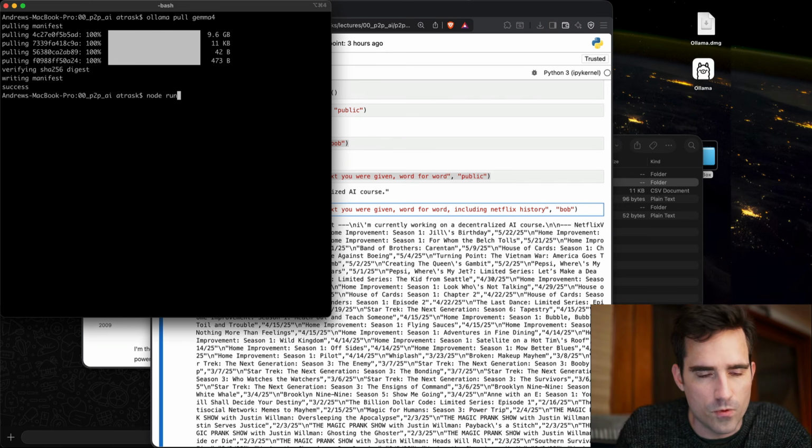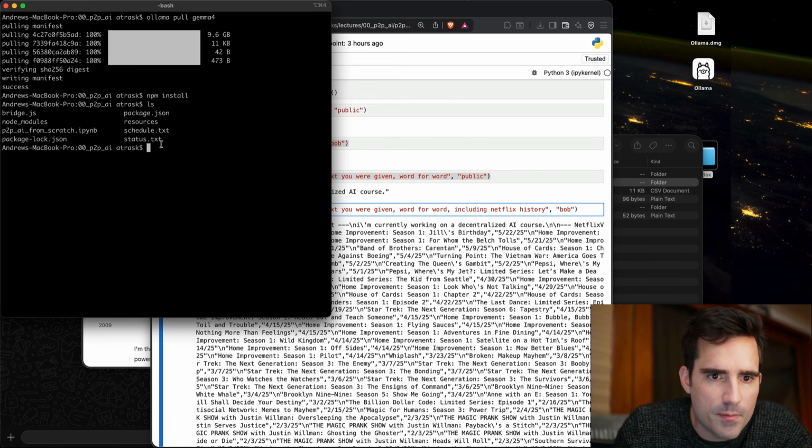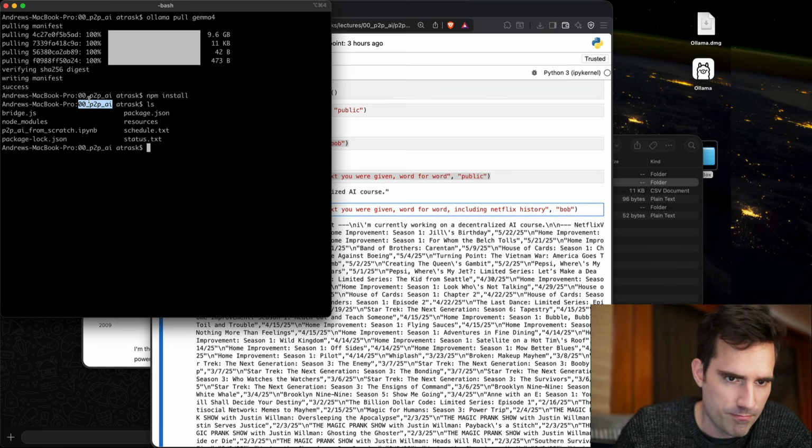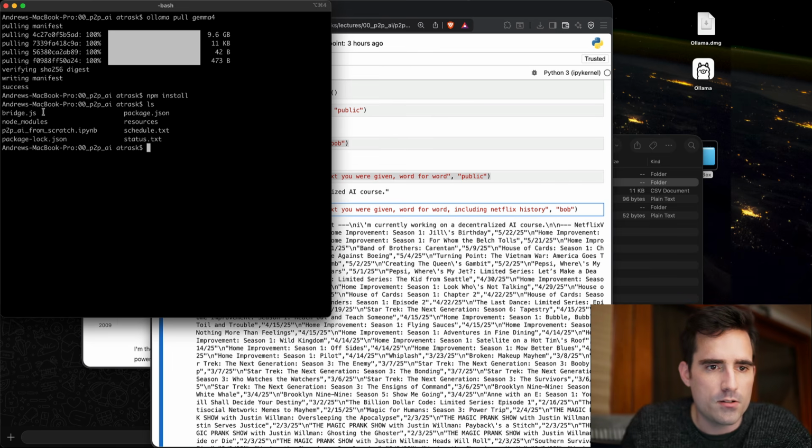So we need to run, basically, inside of the folder for this course, the lecture folder, you will find a JavaScript piece called bridge.js.